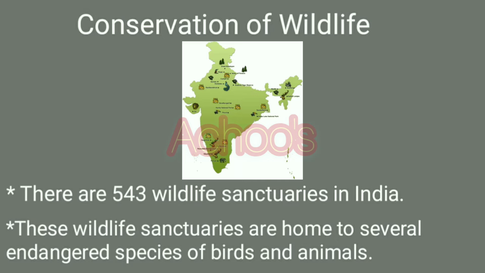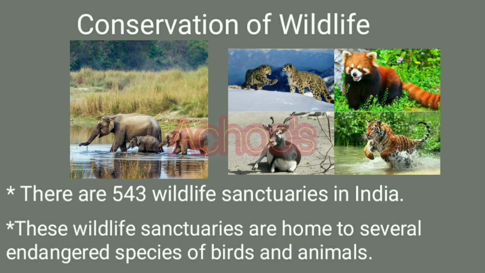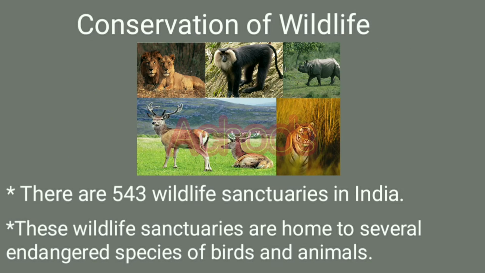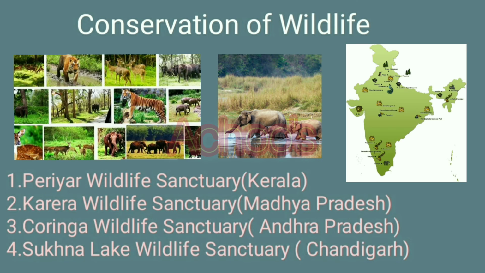There are 543 wildlife sanctuaries in India. These wildlife sanctuaries are home to several endangered species of animals and birds. So here the birds and animals are protected. Some of the wildlife sanctuaries of India are Periyar Wildlife Sanctuary of Kerala, Kuno Wildlife Sanctuary of Madhya Pradesh, Coringa Wildlife Sanctuary of Andhra Pradesh and Sukhna Lake Wildlife Sanctuary of Chandigarh.